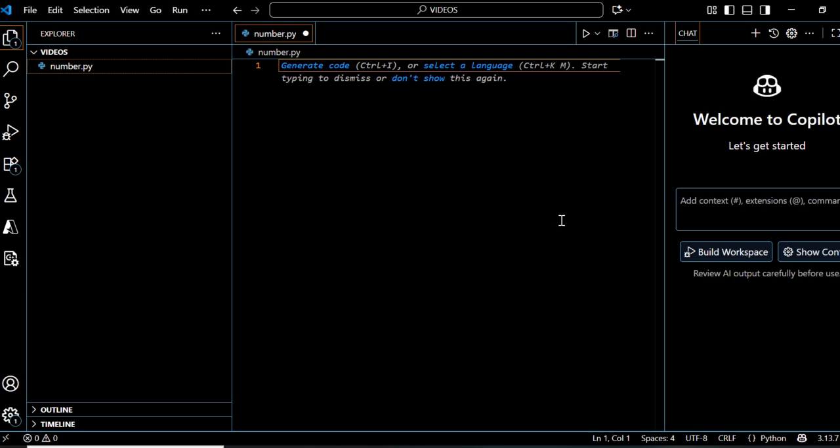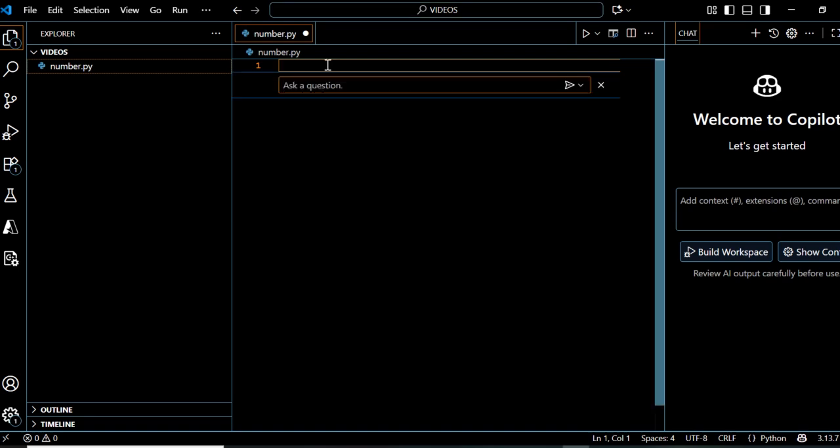Random means that a function can choose any number in between a range. For example, from number 1 to 10, if I execute the code in the first run, it is going to choose any number randomly. Then in the second run, it will choose another number. Let's take an example.